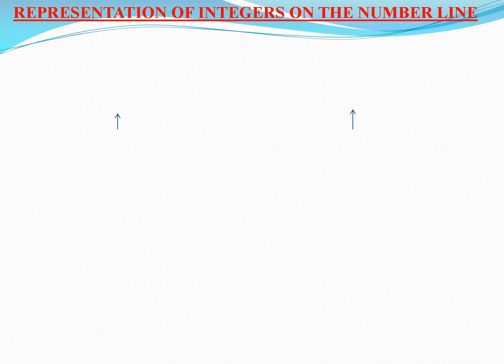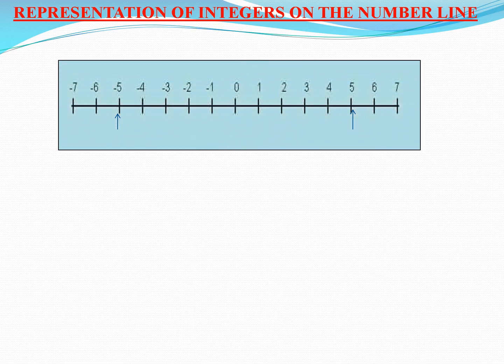Now, representation of integers on the number line. As you can see here, it's a number line. A number line is nothing but a straight line divided into equal parts, and the center of the line is taken as 0. To the right side I have numbered positive numbers, and to the left I have numbered negative numbers.